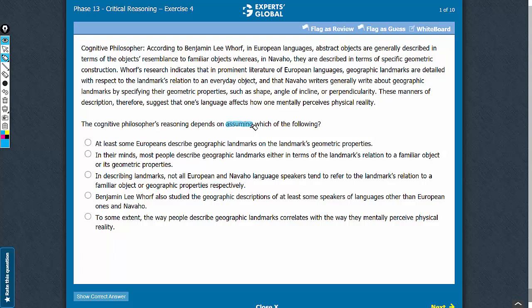This is an assumptions question. The conclusion is that the manners of description suggest that language affects mental perception of physical reality. The missing link is between all the information presented in the argument and the conclusion that the manners of description suggest that language affects mental perception of physical reality.